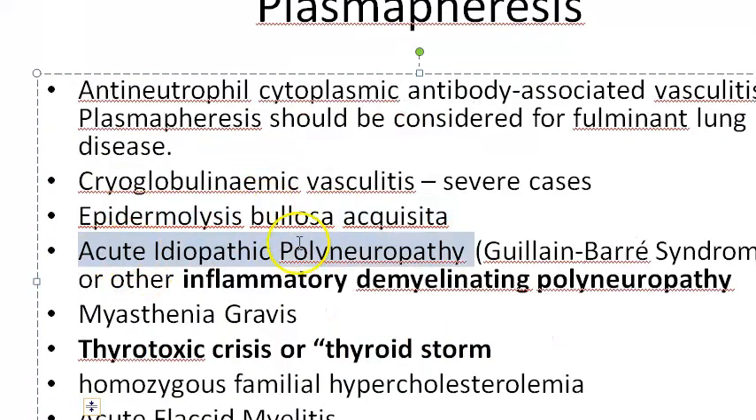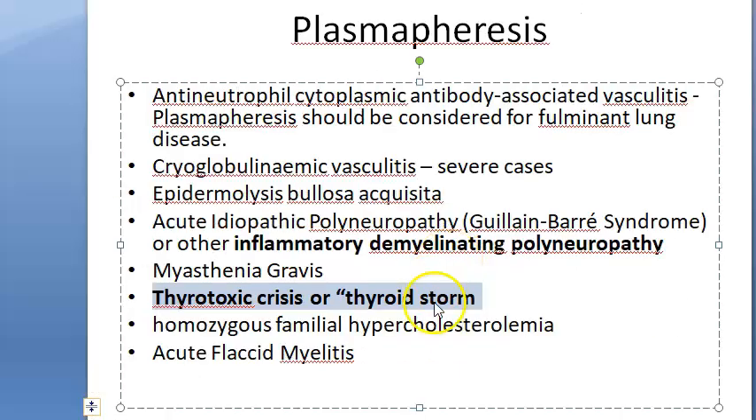This is acute idiopathic polyneuropathy. You don't know why it happened at all. Sorry, neuropathy. Nothing to do with the kidney, guys. Neuropathy, so nerves are affected. Guillain-Barré syndrome or other inflammatory demyelinating polyneuropathy. So the nerves are getting demyelinated for some idiopathic or inflammatory reason. Then they are trying to do a plasmapheresis. Myasthenia gravis, you know, it is autoimmune. Thyrotoxic crisis, thyroid storm. So I'm thinking they are doing the plasmapheresis to remove the hormone.